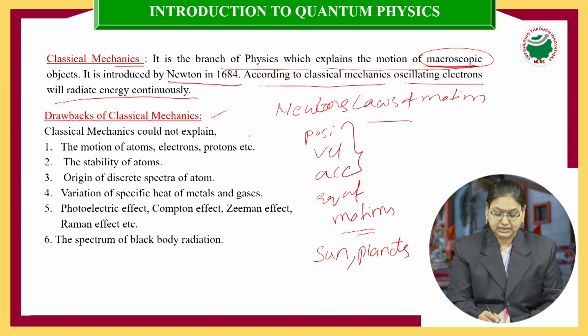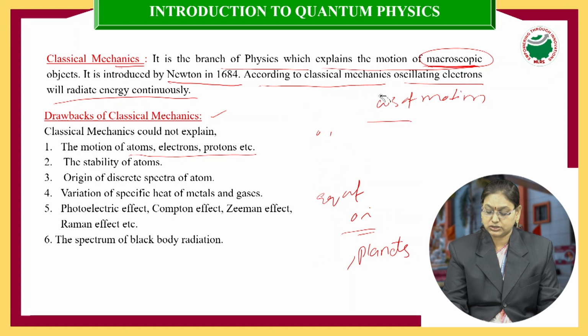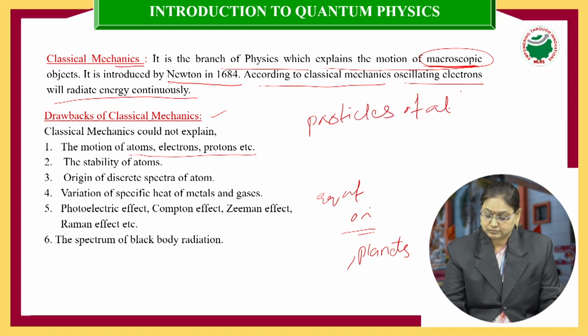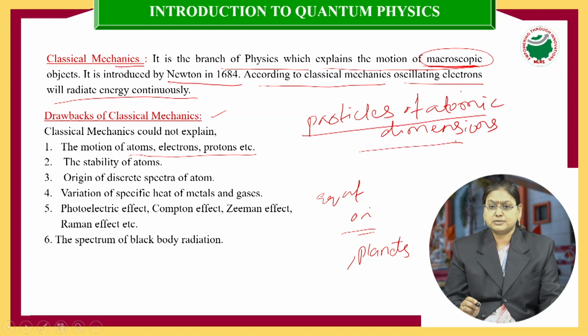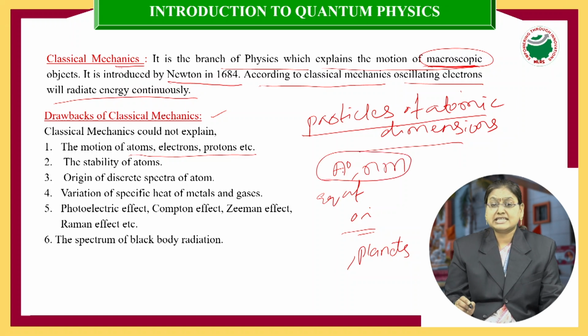Classical mechanics could not explain, first, the motion of atoms, electrons, protons, etc. When classical concepts are applied to particles of atomic dimensions, meaning particles which are very small in size, for example, in the range of angstroms and nanometers, it failed to explain their behavior.